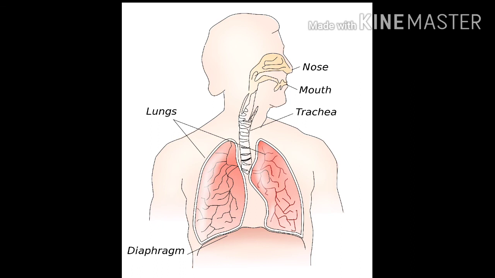Children, oxygen helps in burning of food, and in this process carbon dioxide is released. This carbon dioxide from body tissue reaches the lungs, and from here it goes out through the nose. Children, hope you all have understood the breathing organs of animals. So read this lesson and learn the difficult words.